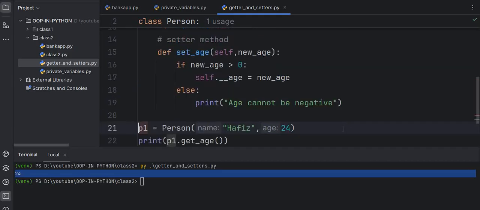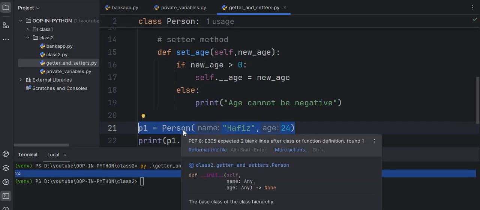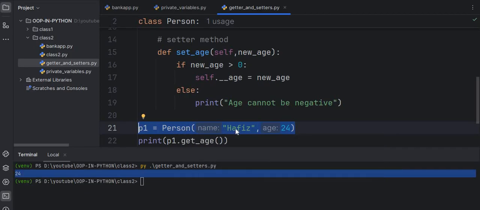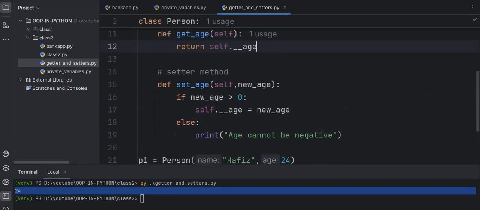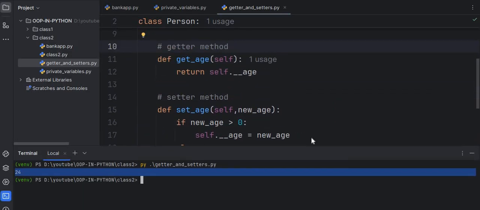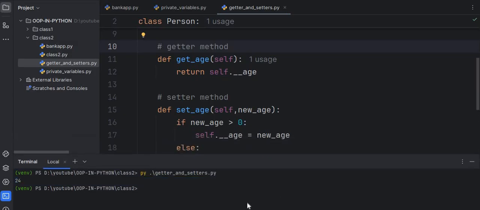Let me call this. As you see here, we create a person object. As we know, the constructor runs when we create an object with the name Hafiz and age 24. So when we call p1.get_age, our get_age method is called, which is our getter method, and we are getting the value. Now it's time to call the setter method.